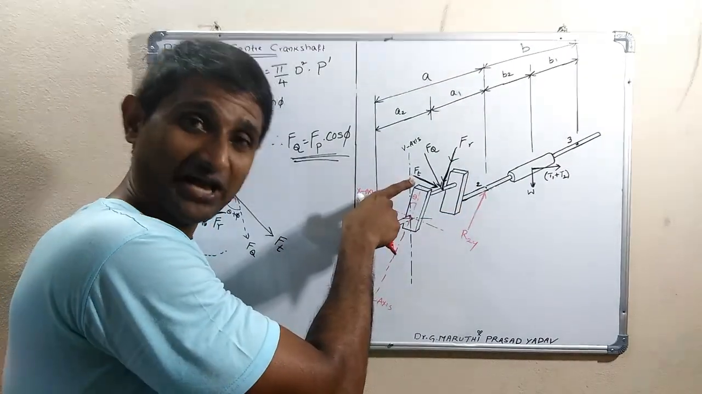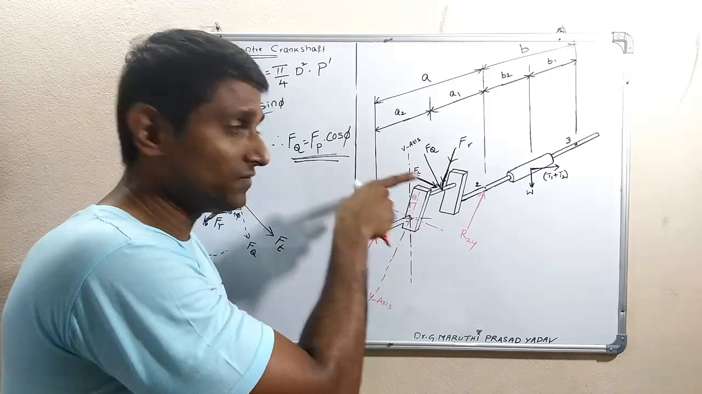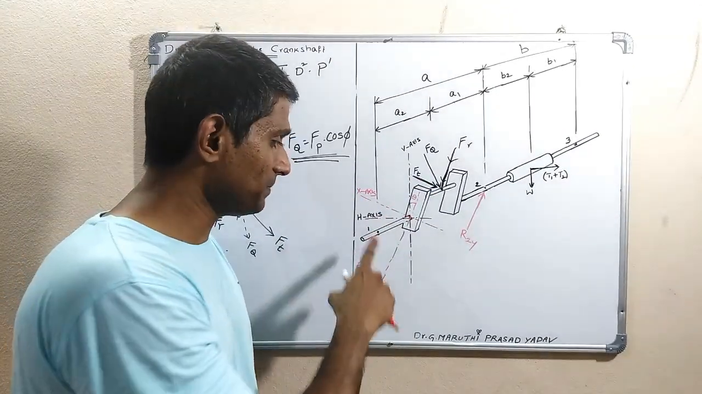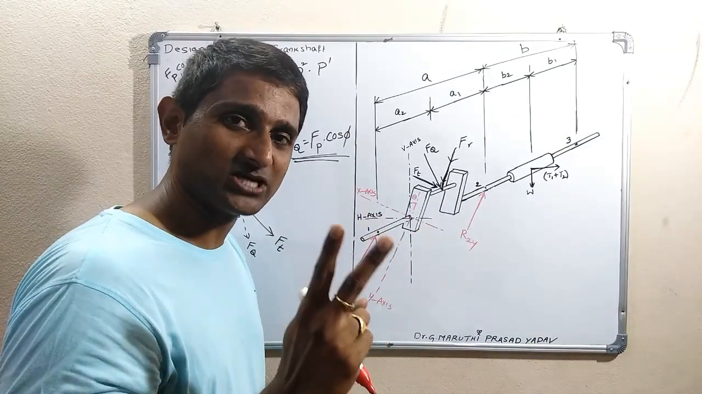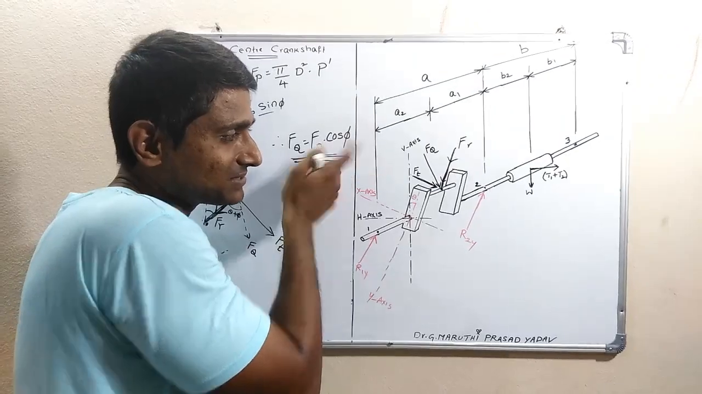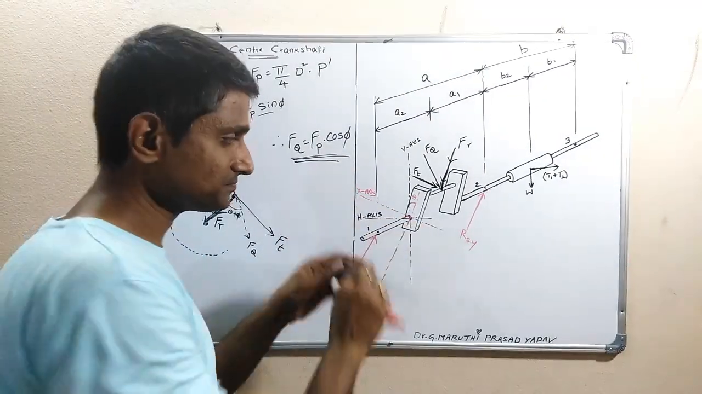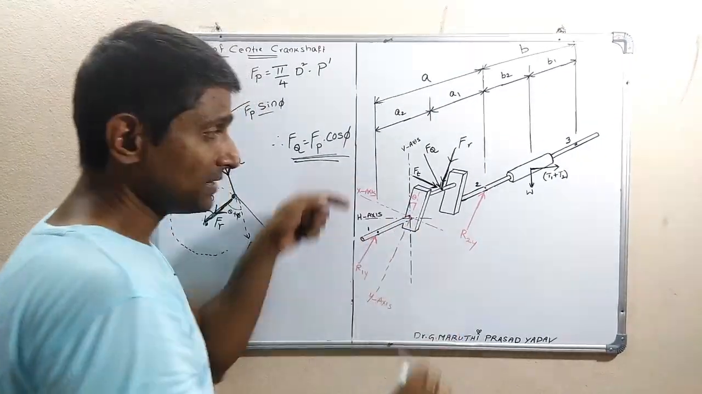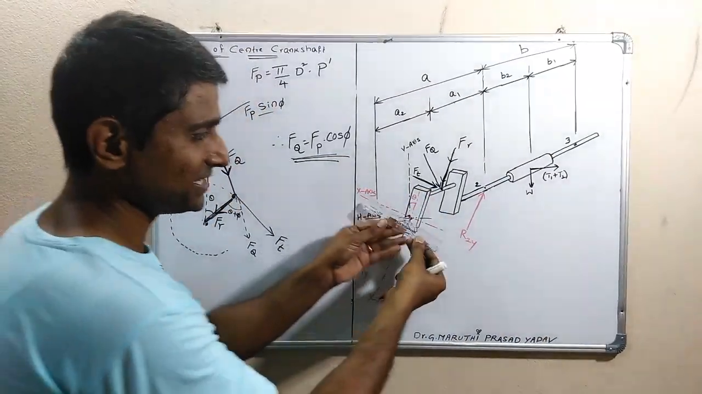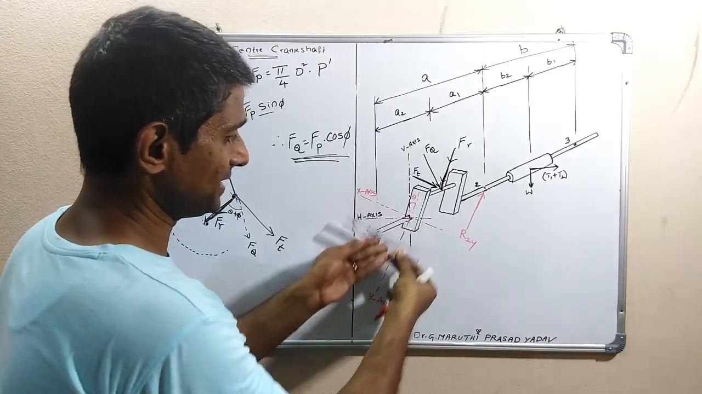Now because of FT, which is acting along the x-axis, which is also supported on bearing 1 and bearing 2, two reactions develop along the direction of the x-axis. So along the direction of the x-axis, this is the x-axis, it is acting in this direction. So reactions are in the opposite direction. So this is the x-axis. Okay, reaction is here.